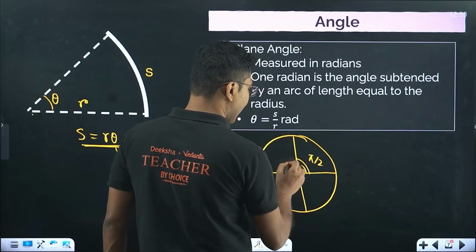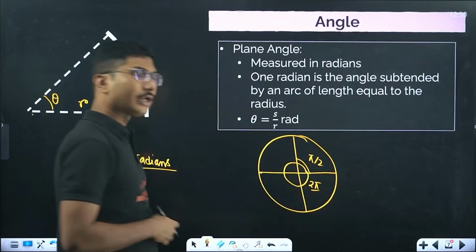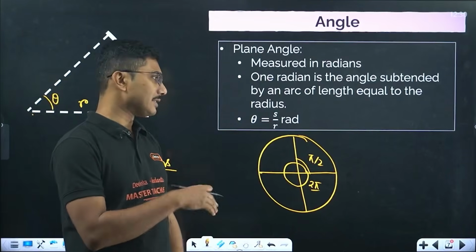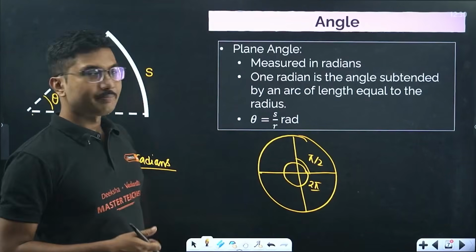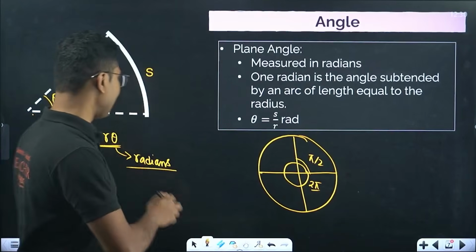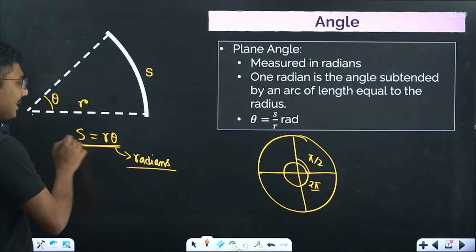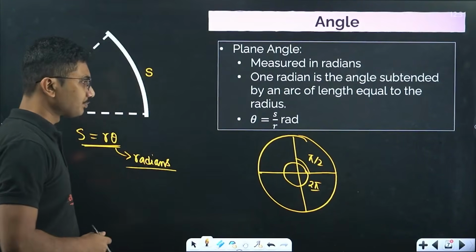The total angle is pi plus pi, that is 2 pi. Total angle subtended inside a circle is 2 pi. That's why the perimeter of a circle is 2 pi r. Same formula, actually everything comes from this formula only.